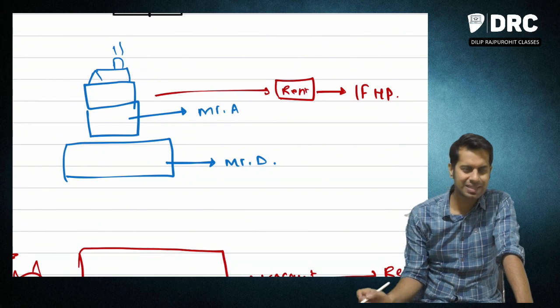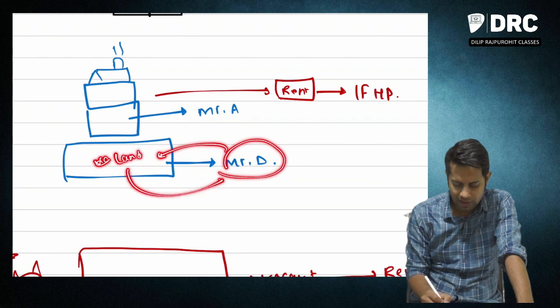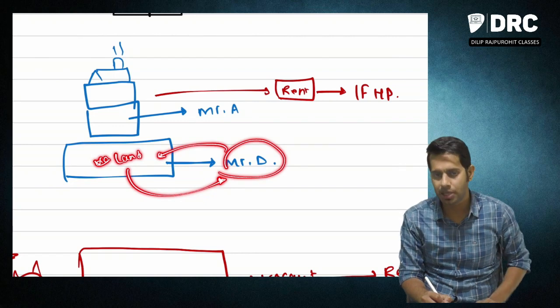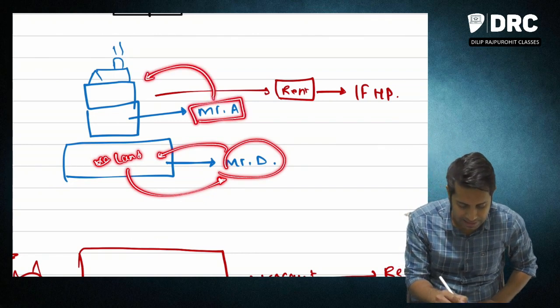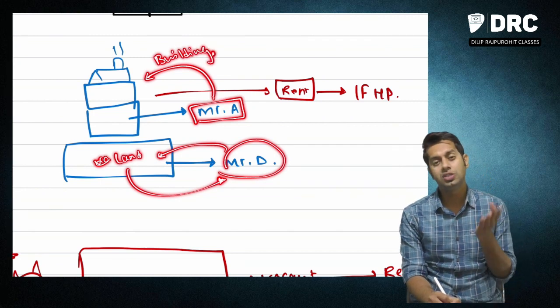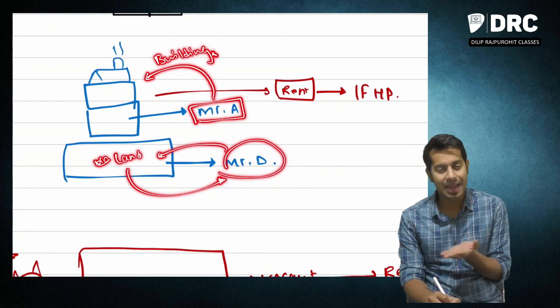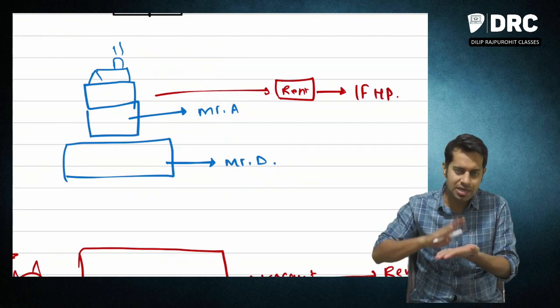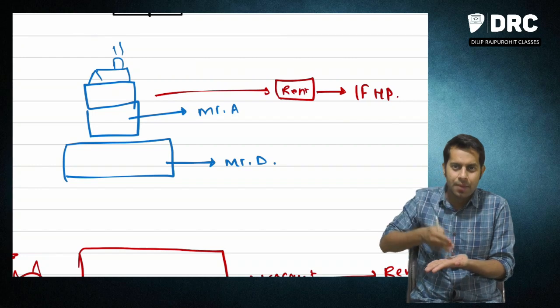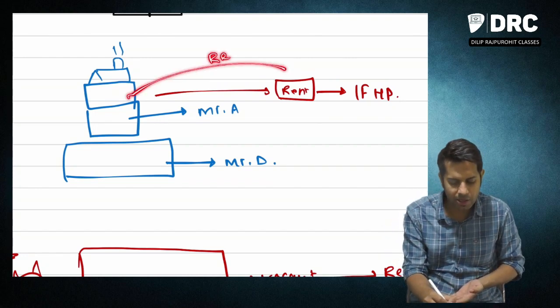Now, there is one more example wherein Mr. D is the owner of a land. So there is a land. Who is the owner of the land? Mr. D is the owner of the land. On the land belonging to Mr. D, Mr. A has constructed a building. Who is the owner of the building? Building's owner is Mr. A, and who is the owner of the land? Land owner is Mr. D. So Mr. D has a land. On this land, Mr. A has constructed a house property and he has given this house property on rent.